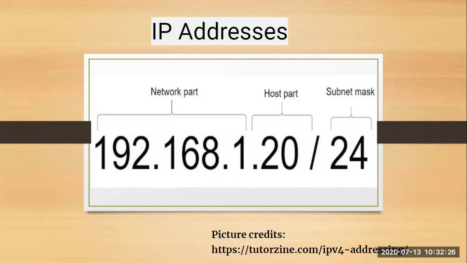Next, we have the class D IP address, which starts from 224 to 239, and class E, which goes from 240 to 255. So in total, we can say your IP address is in the range of 0 to 255. A, B, and C are the ones mostly used. D and E are mostly not used. Okay, so that is your IP addresses.